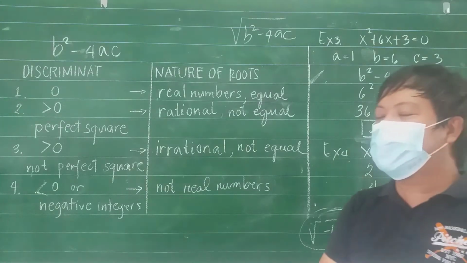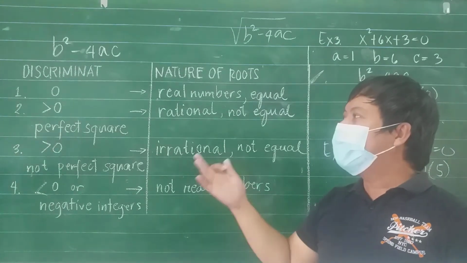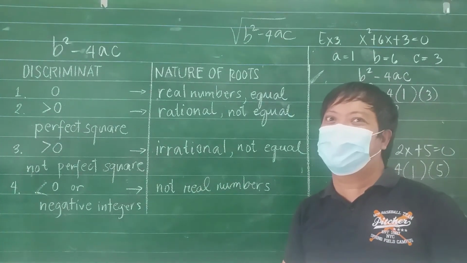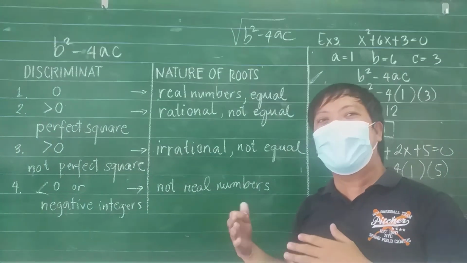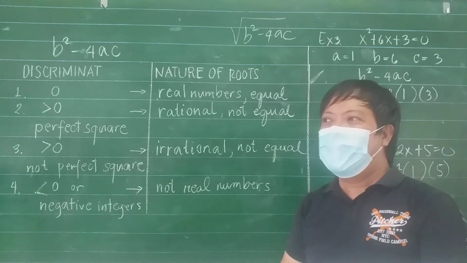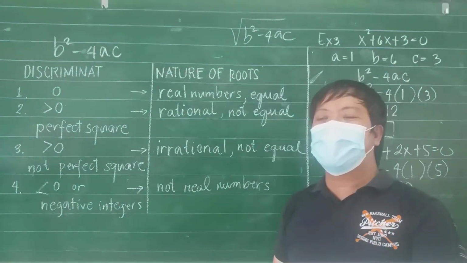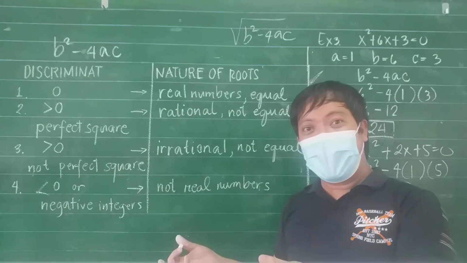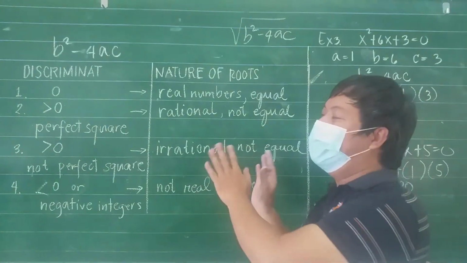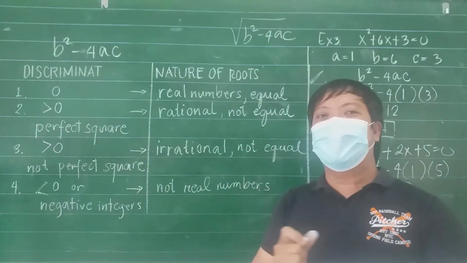Okay, that's all for today. I hope you understand this lesson, the nature of roots of quadratic equation. Okay, we're using the discriminant, sir. Bakit kinakailangan pa natin kuhanin ng discriminant? It is one way to make sure kung yung solution ng equation ay tama. Kasi sinasabi ng discriminant kung ano yung kalalabasan. So, dapat alam natin ito.